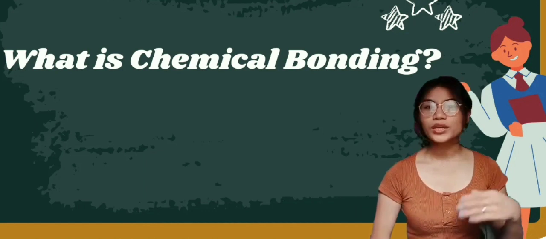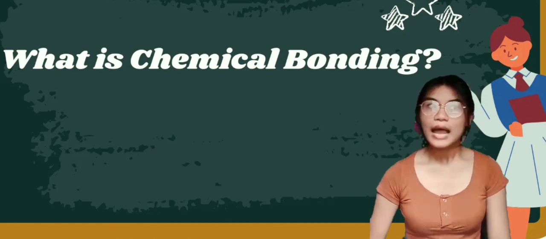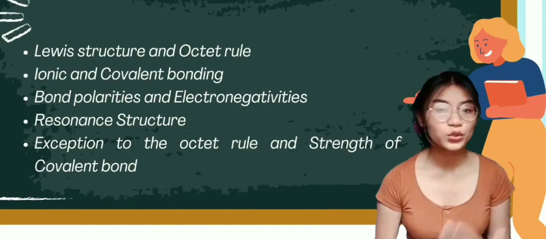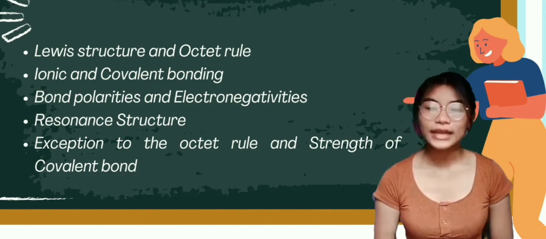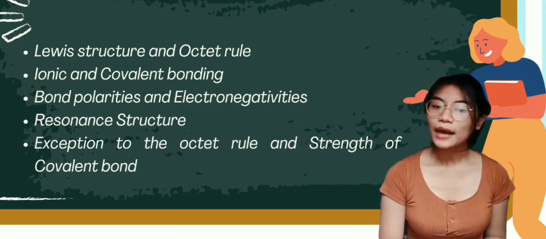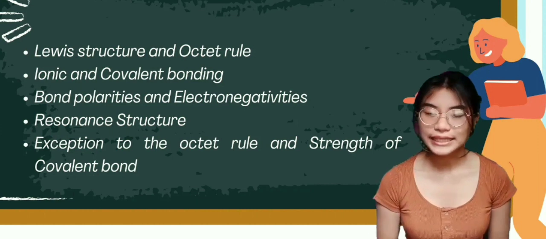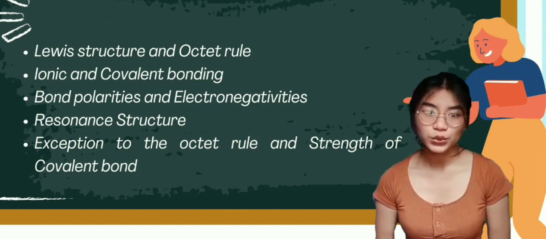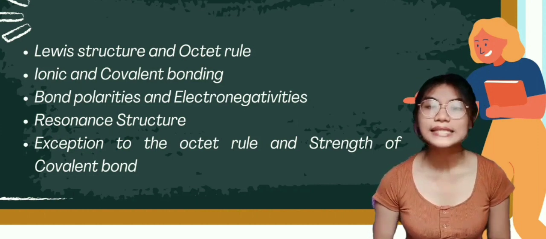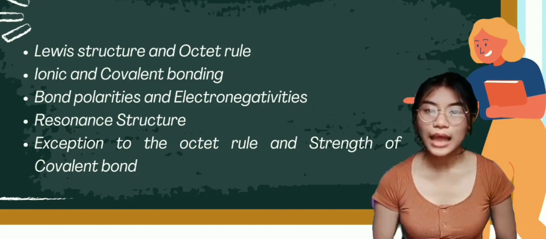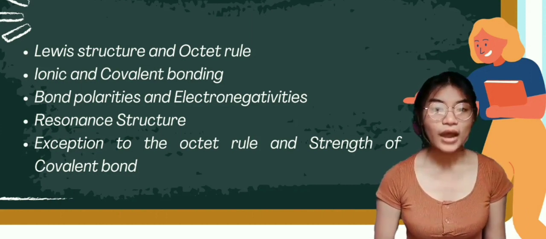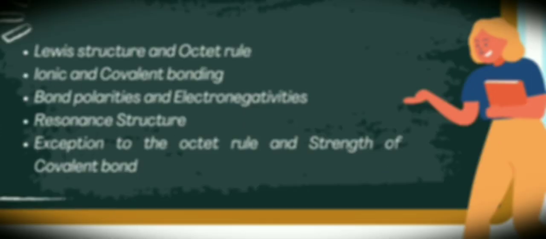The topics that we are going to discuss are Lewis structure and octet rule, ionic and covalent bonding, bond polarity and electronegativities, resonance structure, the exceptions to the octet rule, and the strengths of covalent bonds.